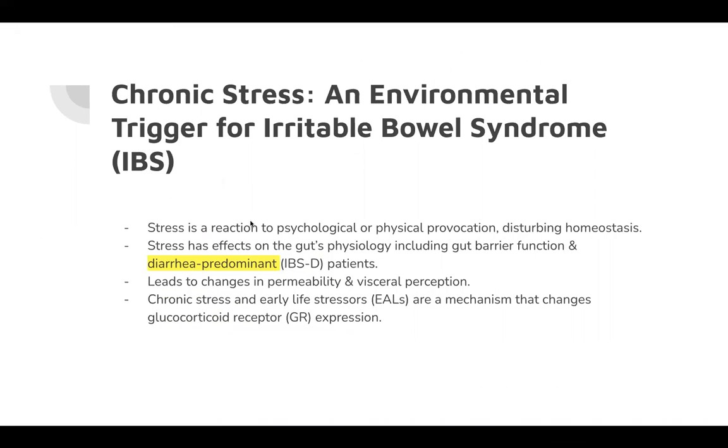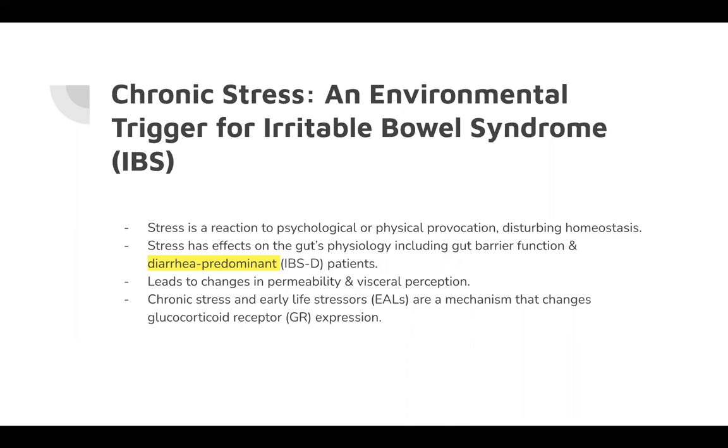Chronic stress has been known to be an environmental trigger for irritable bowel syndrome, IBS, in people. So we know that stress is a reaction to psychological or physical provocation, and stress disturbs the body's homeostasis. When the body is not able to return to homeostasis, there are prolonged effects, and that can lead to diseases and exacerbation of symptoms.